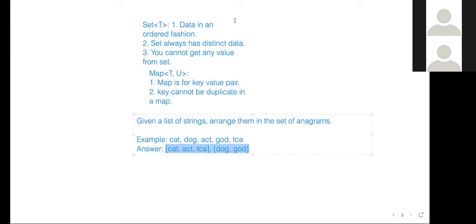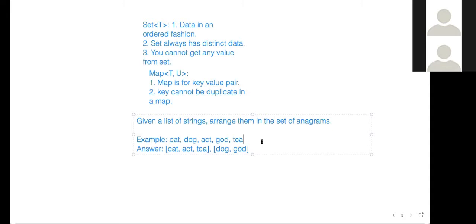That's for sure. But you can do something to help them recognize that cat and act belong to the same family, as they are anagrams. We can sort it, or we can use a set here. Can we use a set here? It will not help, because if you use a set over the string, cat and act are still different.